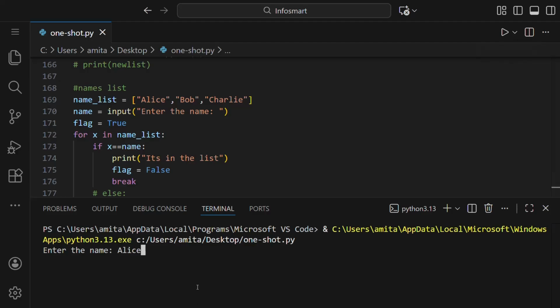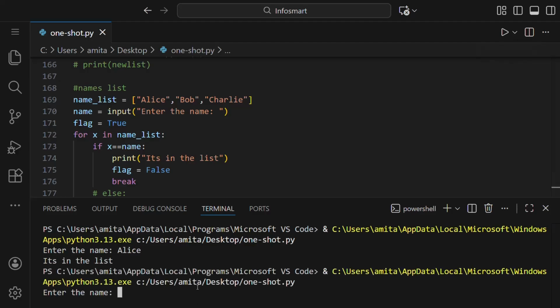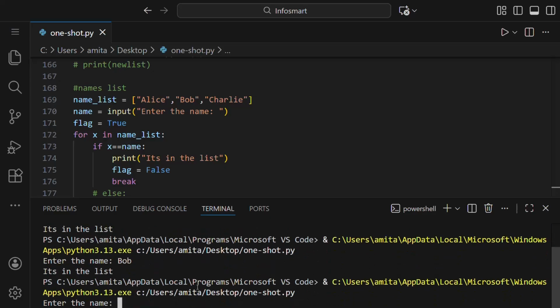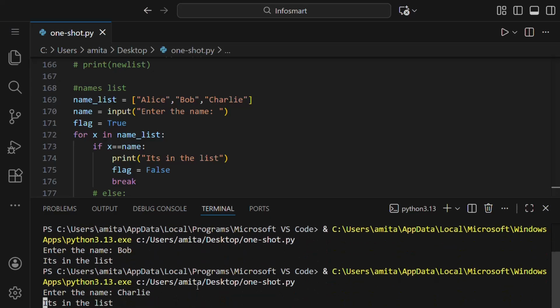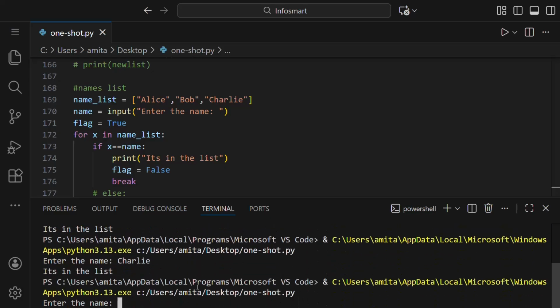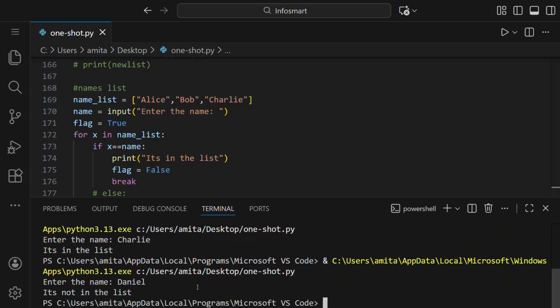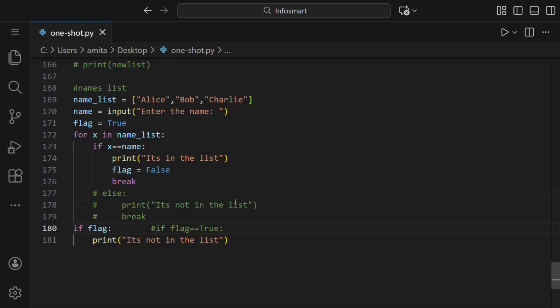So first we'll say Alice, so it's showing the correct result. If we check with Bob, then it's again showing the correct result. Let's check with Charlie. Yeah, it's correct. And now let us give some other name like Daniel. Then it's not in the list. So now it's showing the correct result.